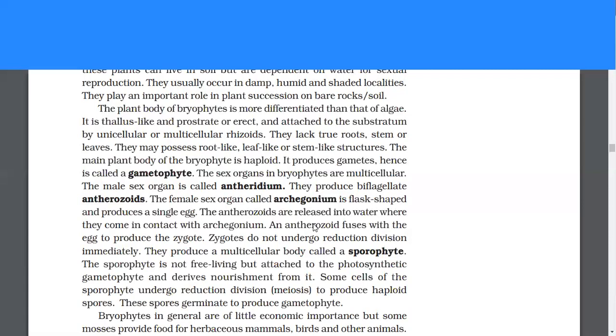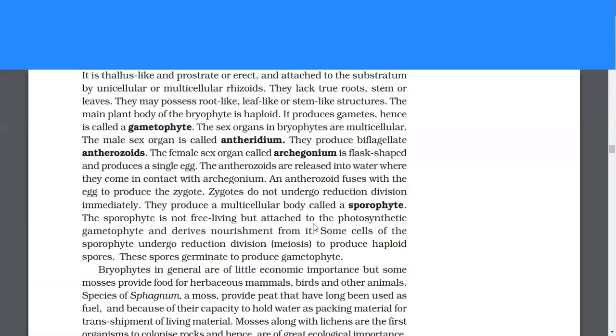The sex organs in bryophytes are multicellular. The male sex organ is called antheridium. They produce biflagellate antherozoids. The female sex organ called archegonium is flask-shaped and produces a single cell, which is called egg. The antherozoids are released into water where they come in contact with archegonium. An antherozoid fuses with the egg to produce the zygote.